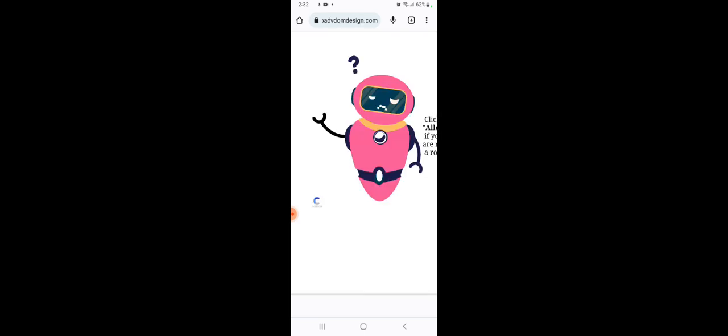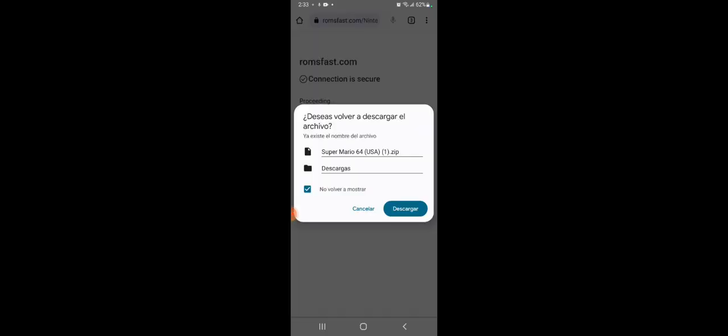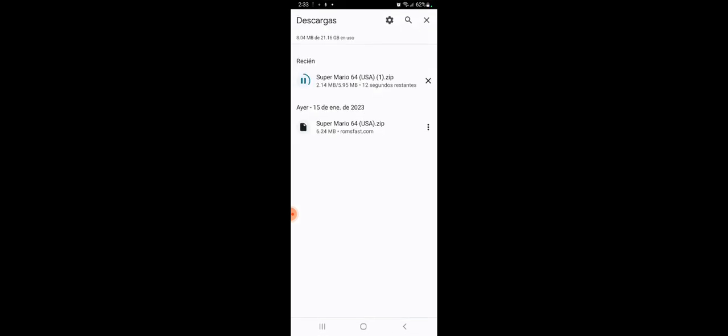I think I'm gonna cut this thing out. Okay, never mind. Yeah, and then it should redirect you to this website, and then just wait. It should start downloading, but since I already installed it, just wait for it to install. It's not really that long, so it shouldn't take that long.